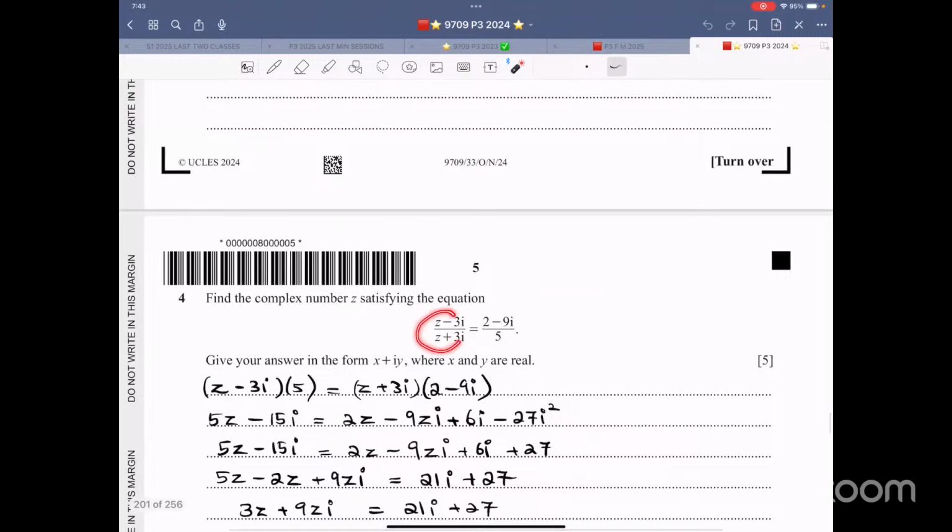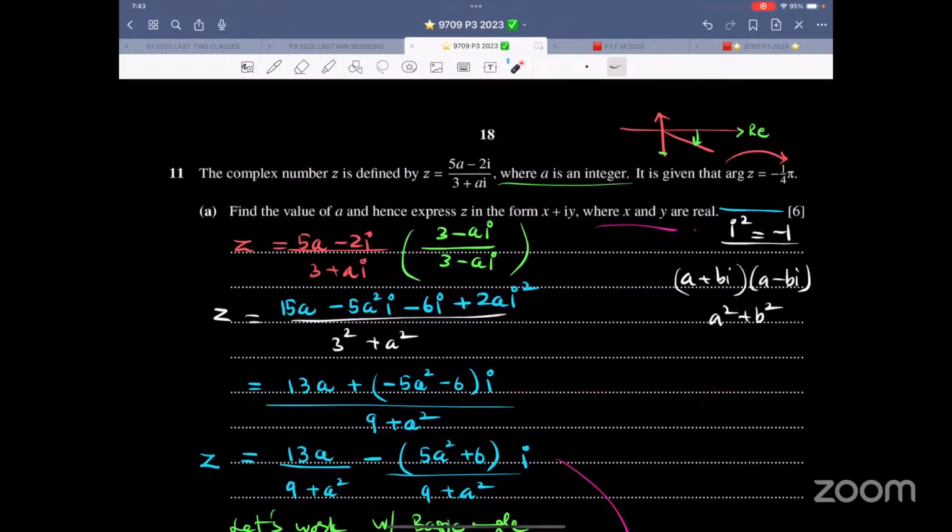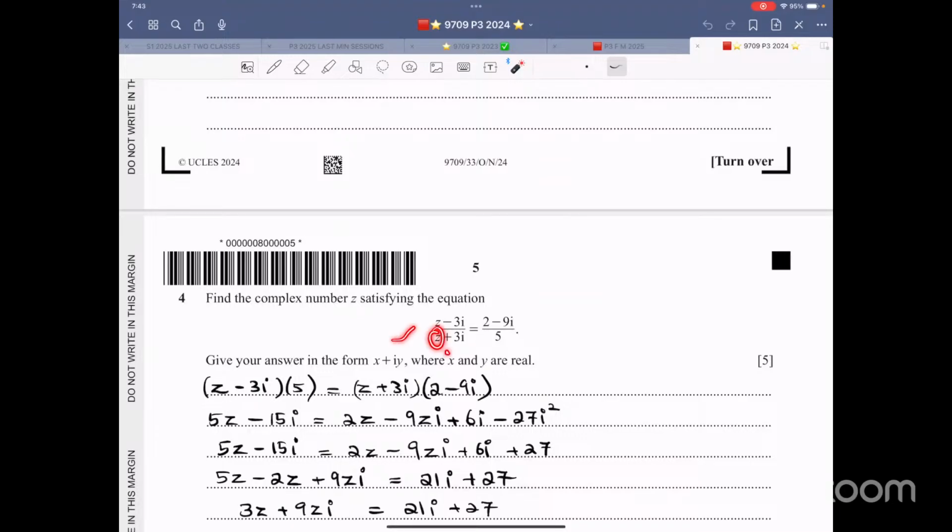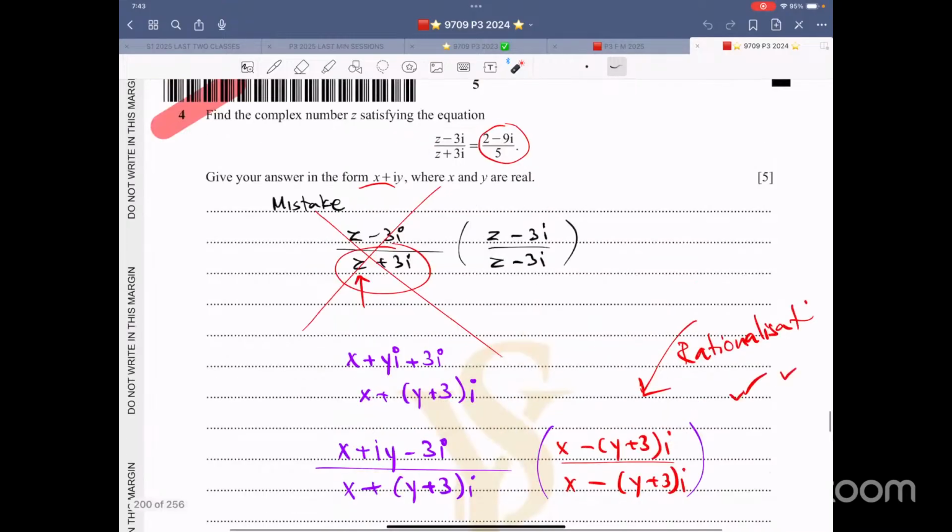This looks like this, right? This looks like this, but there is a difference. This is a constant. There is an i term. This is real. This is imaginary. Over here, this is z. z is still x plus iy. So therefore, that is x plus iy plus 3i. Therefore, this is the imaginary part. That means if you are interested in rationalizing, you have to multiply and divide by the conjugate of the denominator.